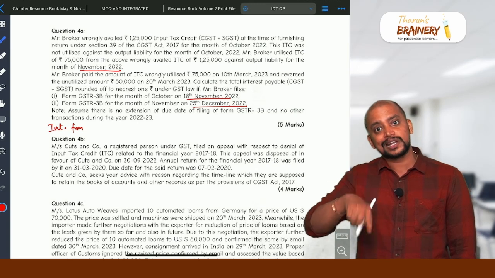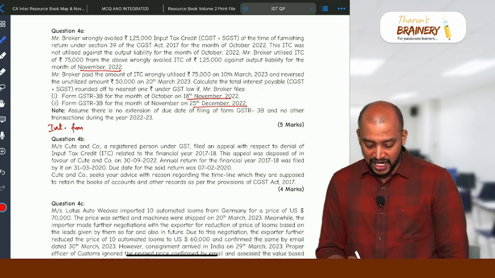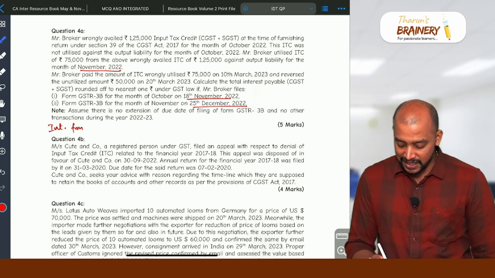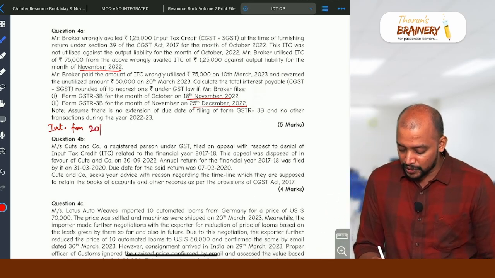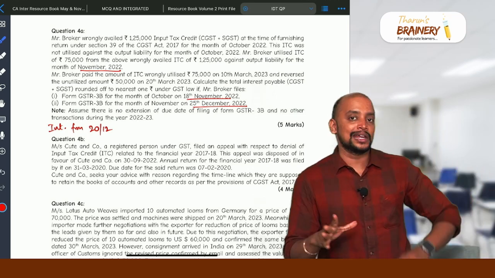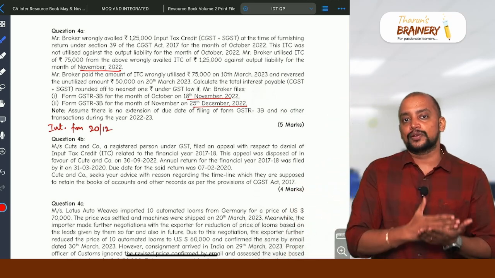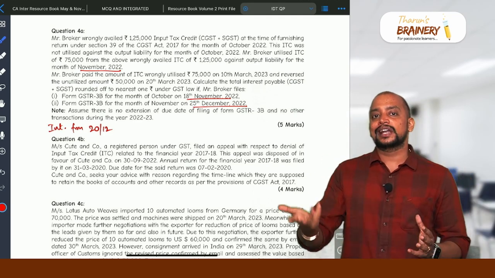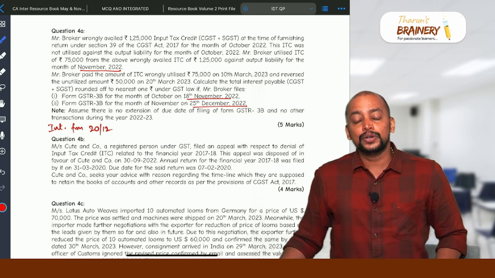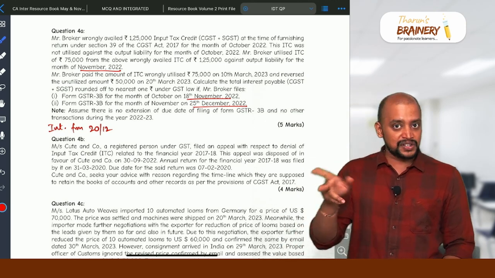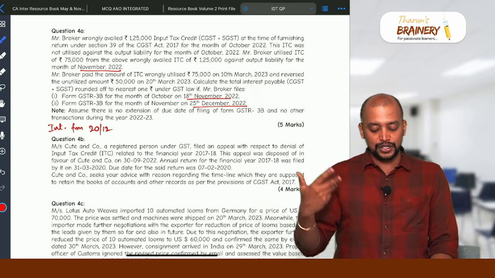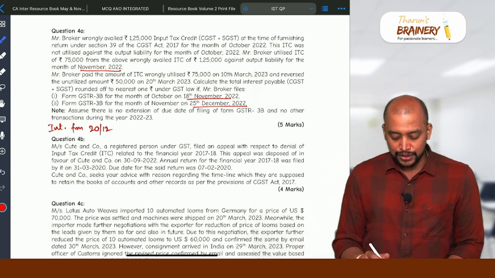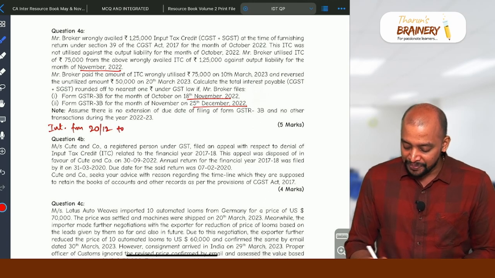For November, what is the actual date of 3B? 25th December, or the due date of 3B, that is 20th December, whichever is earlier. So we need to count from 20th December. Reason being, what is taken as the month of utilization here? November. For November, we need to take the date of utilization as the due date of filing 3B or the actual date of filing 3B, whichever is earlier. What is the due date of filing 3B? Usually the due date will be 20th of next month and the actual date of 3B is 25th December. So therefore 20th December to the date of reversal.